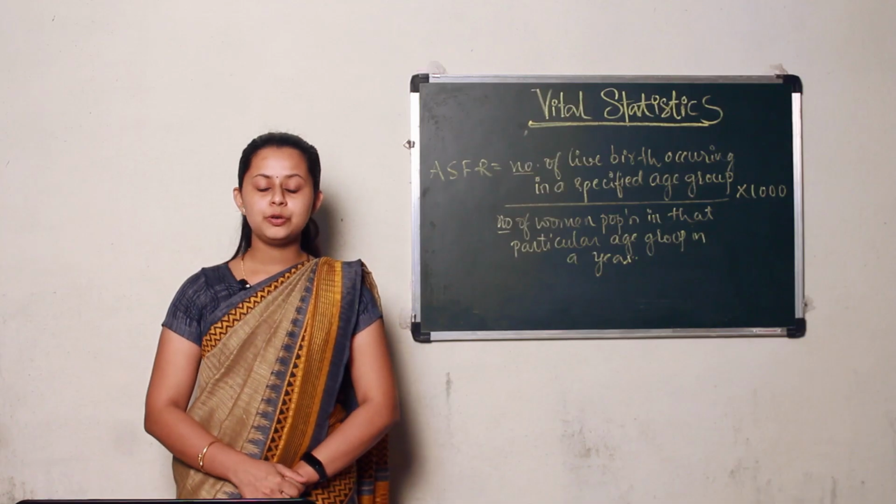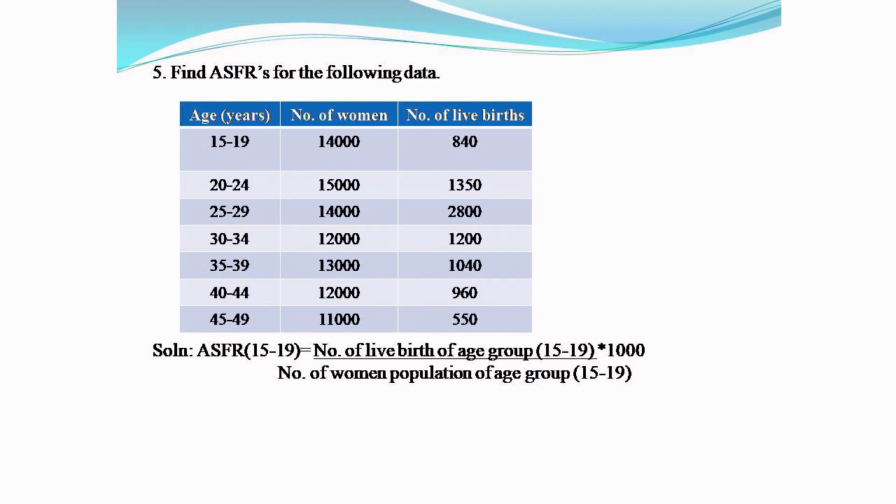So here you have to find age specific fertility rate, that is, first you need to write the formula, that is age specific fertility rate for the age group from 15 to 19, that is number of live births of age group 15 to 19 into 1000 divided by number of women population of age group 15 to 19.